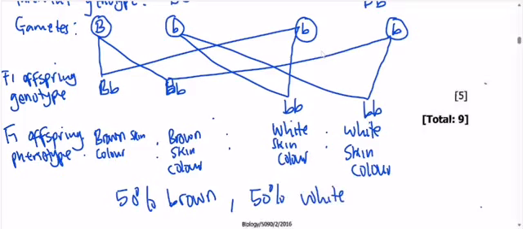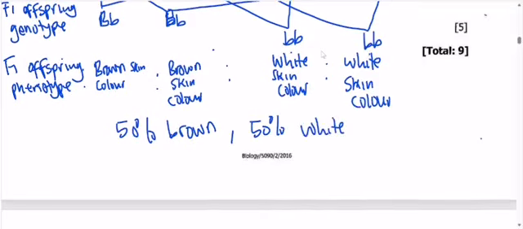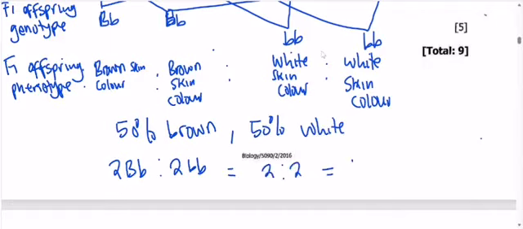In terms of the ratio, we have 2 brown and 2 white, which is 2 to 2, equal to 1 to 1. So this is our ratio.